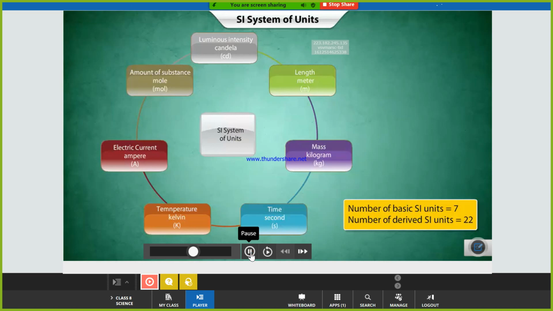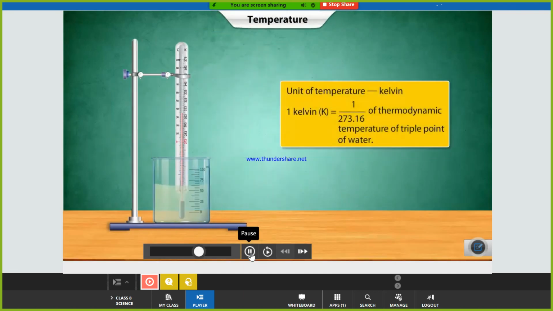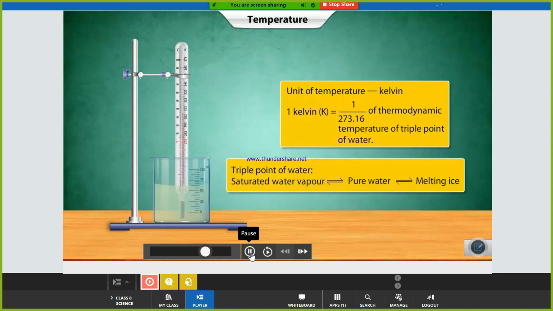SI system. Let us now learn about the basic units of temperature and electric current, namely Kelvin and Ampere. According to the SI system, the unit of temperature is Kelvin. It is a fraction of 1 by 273.16 of the thermodynamic temperature of the triple point of water. The triple point of water is the temperature at which saturated water vapor, pure water and melting ice are